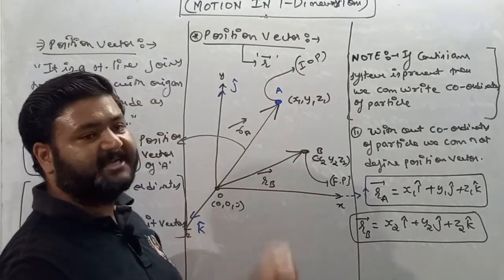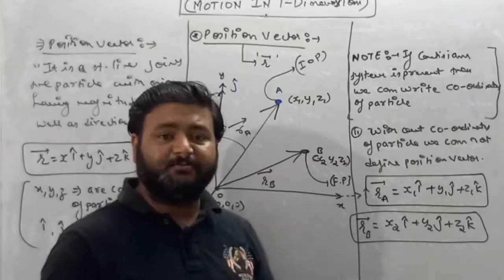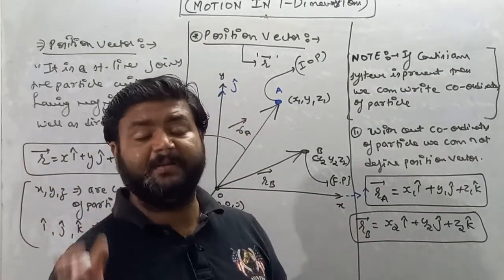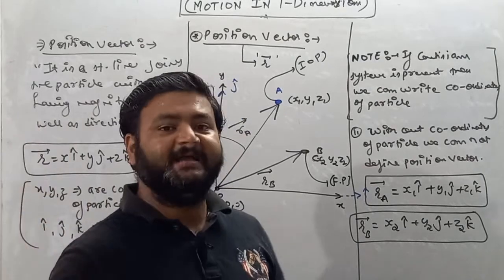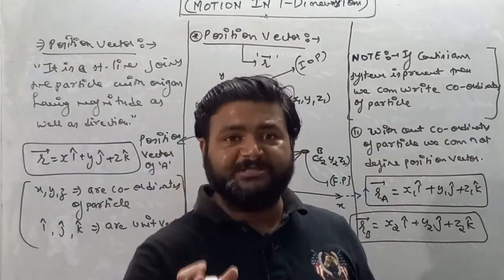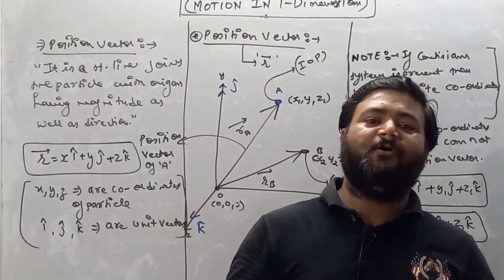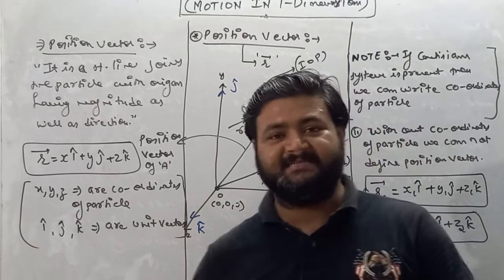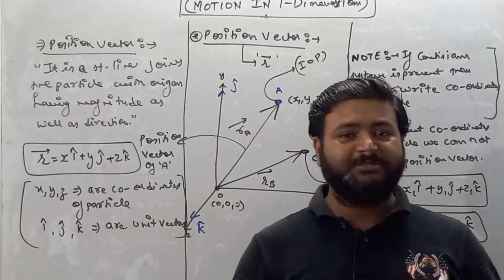If A is the initial point, then RA is said to be the initial position vector, RB is said to be the final position vector, and without coordinates of the particle we cannot define the position vector. So I hope you all understand what position vector actually is and how we proceed with position vectors.